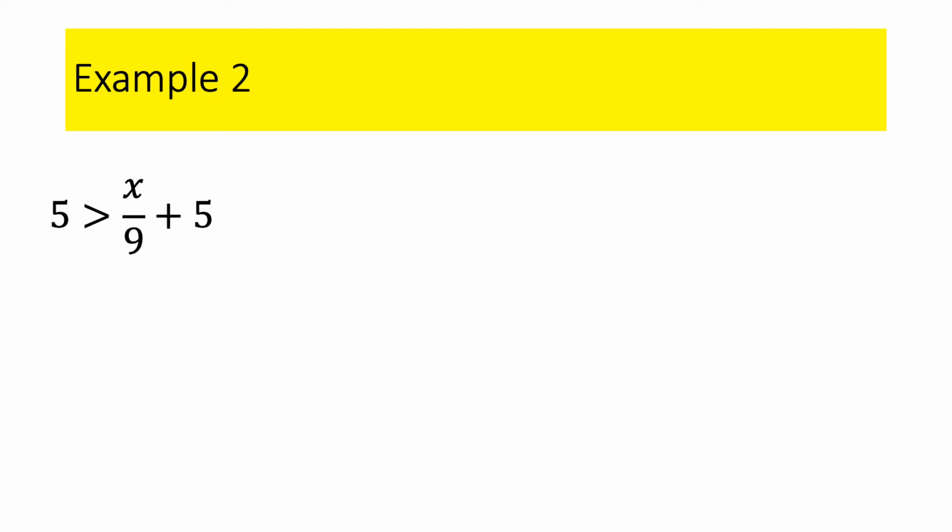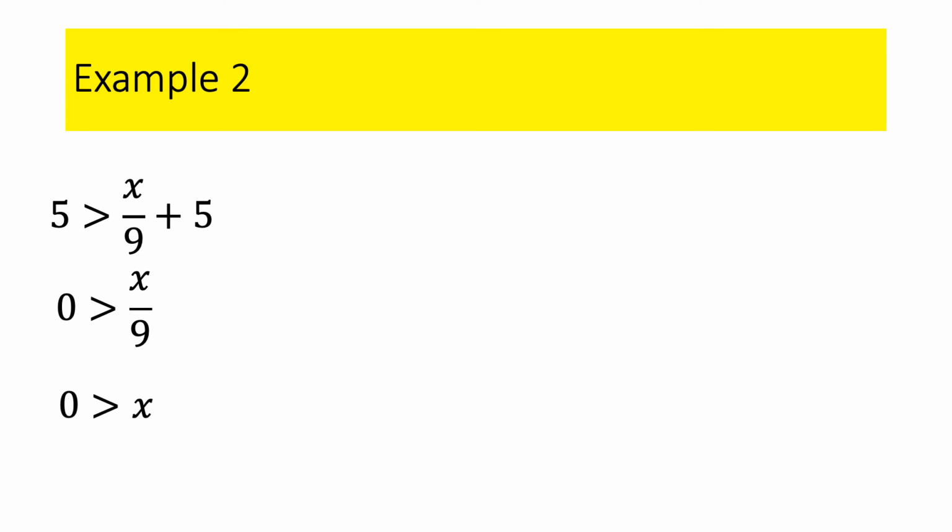All right, let's do number 2. So number 2, no distributive property necessary. Notice the variable is on the right side this time. So we get rid of that plus 5 first. To get rid of plus 5, we subtract 5 from both sides. And then it looks like we're going to multiply both sides by 9. Notice I'm not multiplying by a negative, so I don't flip the inequality. The only time you're going to flip the inequality is if you're multiplying or dividing by a negative number. I'm multiplying by a positive 9, so I don't flip the inequality.